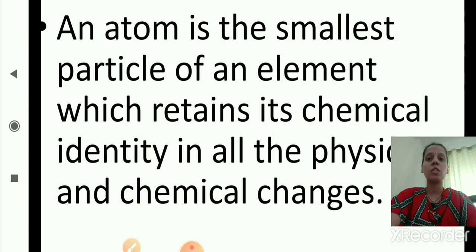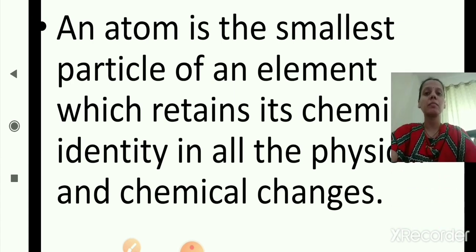An atom is the smallest particle of an element which retains its chemical identity in all the physical and chemical changes. So, atom is the smallest particle of an element, and it retains its chemical identity in all the physical and chemical changes. Now the next.